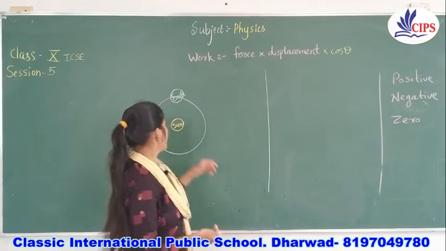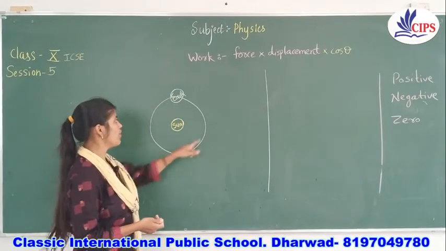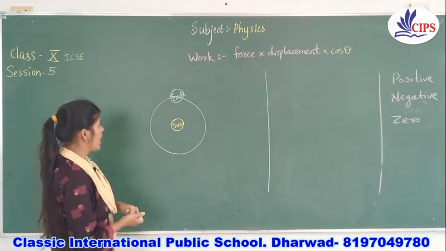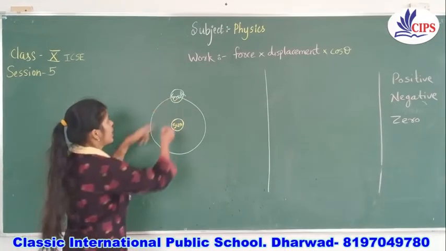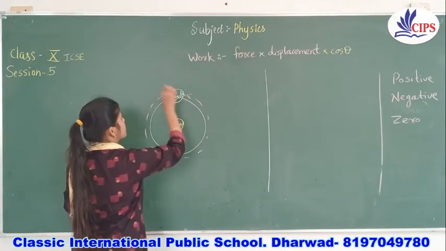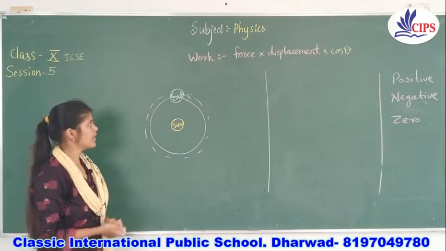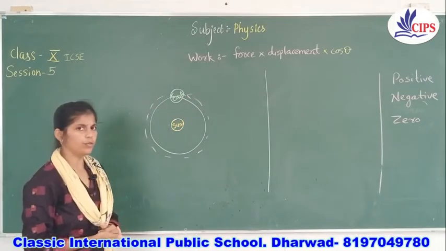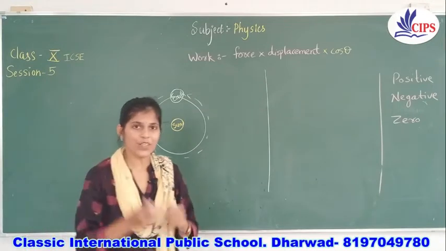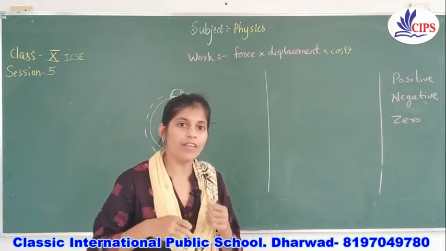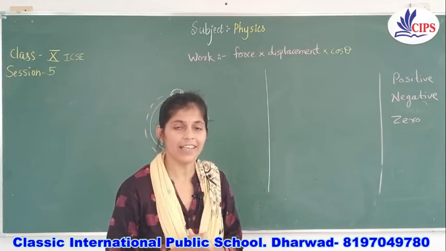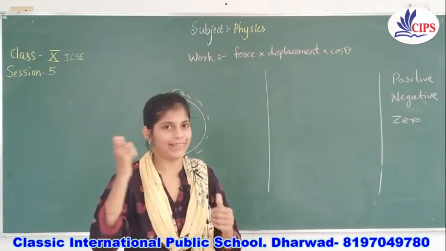Children, you know our earth is always revolving around the sun. We will take this example to know better. Suppose our earth is here. It will start revolution from this point and again come back to its same position, and you can say the earth will do dash work. I will help you out. If I ask you one question, that the earth is revolving around the sun, hence work done by the earth is 0, explain why.